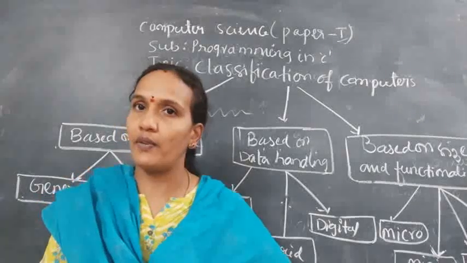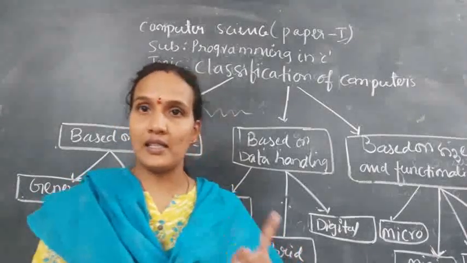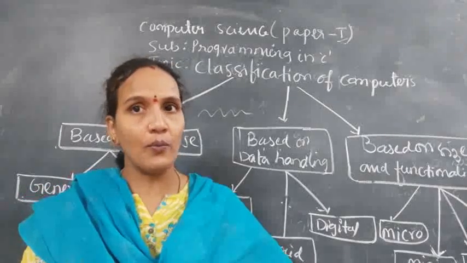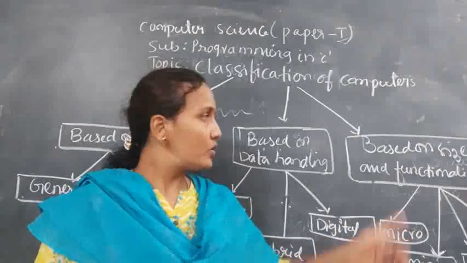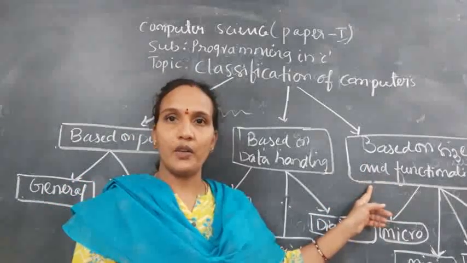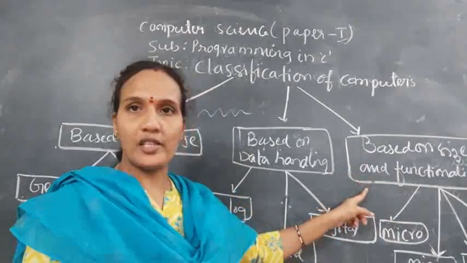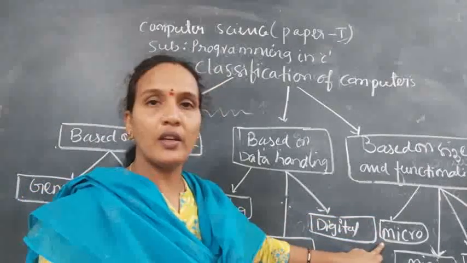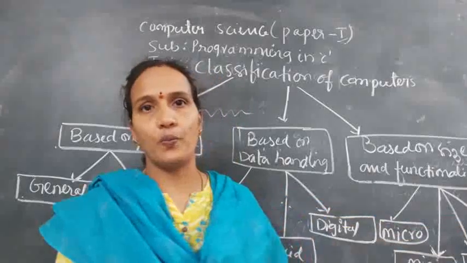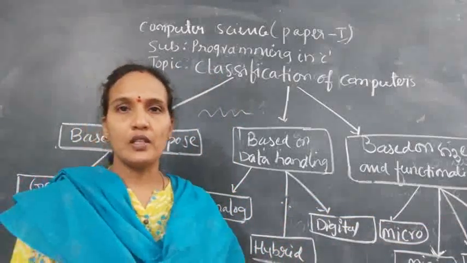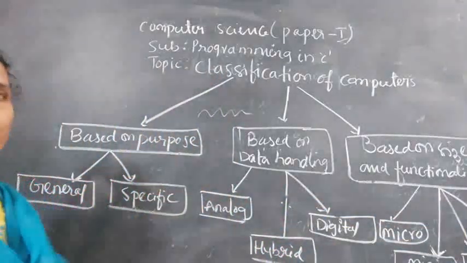The functionality example I have already given. The system you are using at NASA and the system you are using at home are both systems only, but the functionality is different, so that will come under this category. So based on the size and the functionality, here we have microcomputers, minicomputers, mainframe computers, and supercomputers. Understood? Just take a screenshot of this.